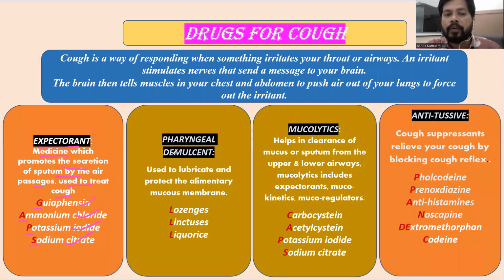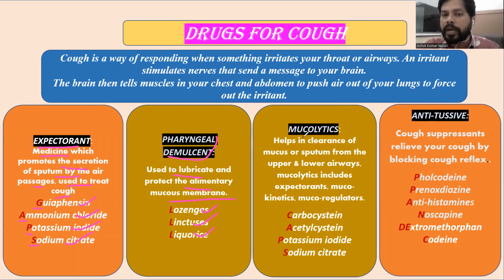And the next category is the pharyngeal demulcent. Demulcents are nothing but agents for smoothing, soothing purposes. These are generally used to lubricate and protect the alimentary mucous membrane. It will decrease the roughness, make the sputum lubricant and eliminate it from the throat. Examples like lozenges, linctuses, liquorice, all these come under the pharyngeal demulcents.